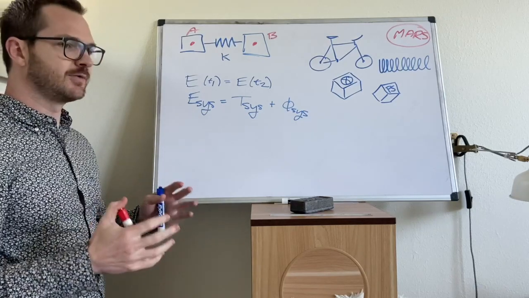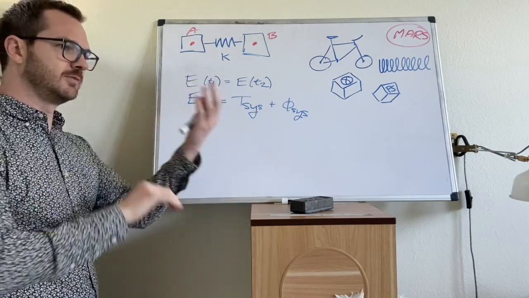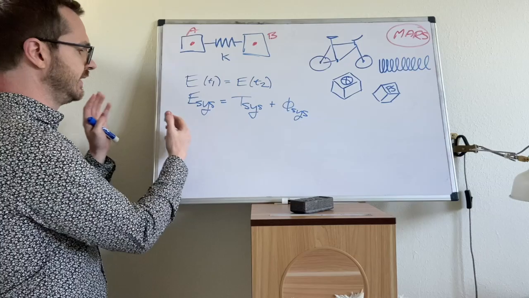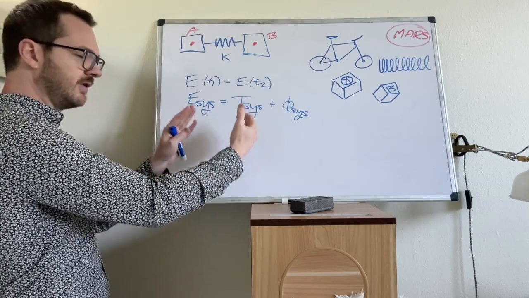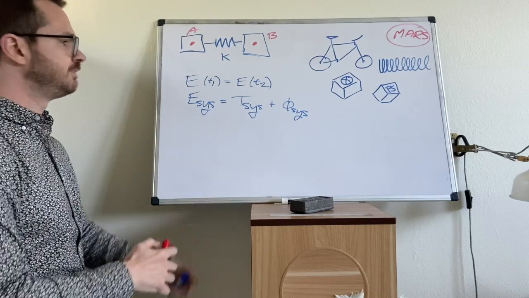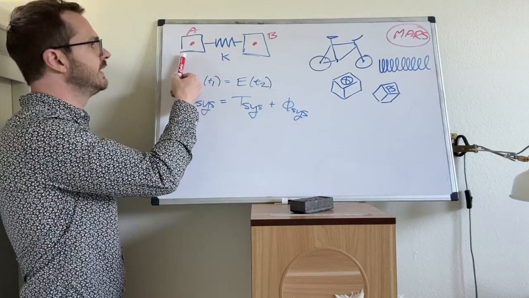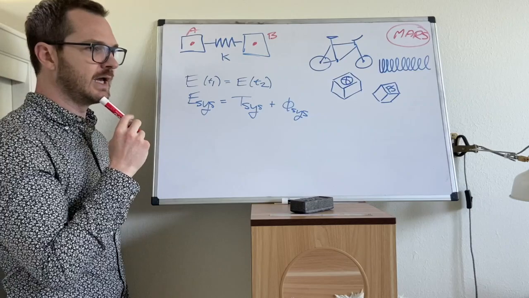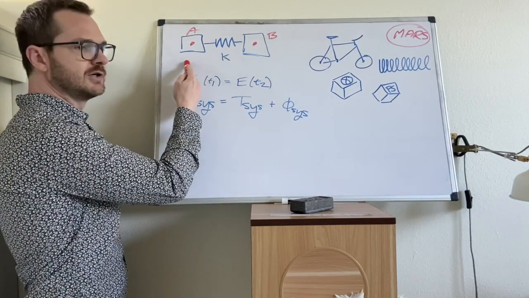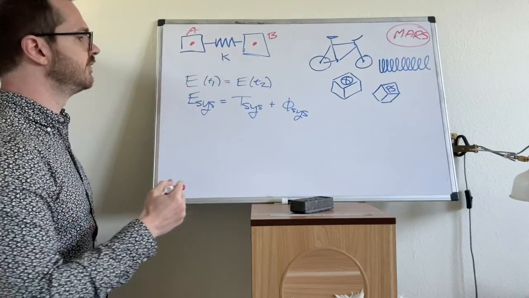In a very general case, your slinky can be spinning about all three axes, right? It's going to be translating in three dimensions, and it's also rotating in three dimensions. So we need to talk about degrees of freedom and rotations, etc., but there will be kinetic energy of A and there will be kinetic energy of B.